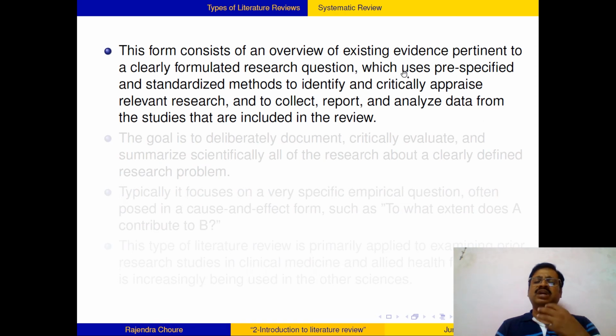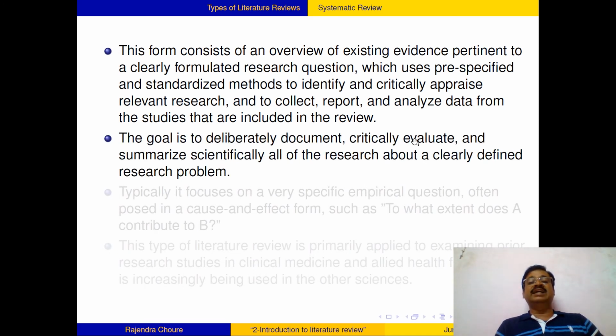There is a particular specific plan, and systematic reviews are carried out by research agencies on a particular topic to know more about that topic. And systematic reviews are mostly very large team efforts. Okay. And they collect relevant research and report and analyze data from the studies that are included in the review. And the goal is to deliberately document, critically evaluate, and summarize scientifically all of the research about a clearly defined research problem.